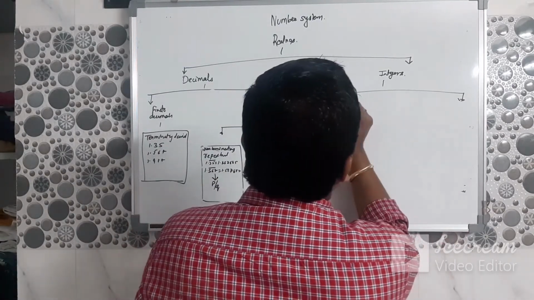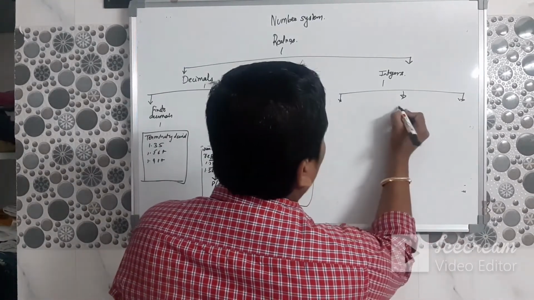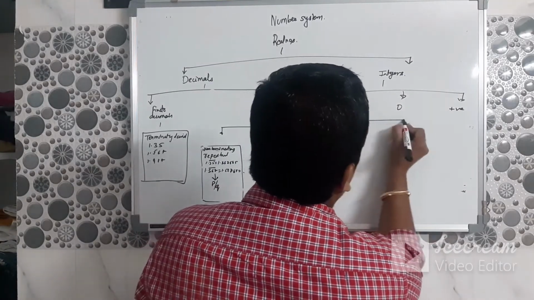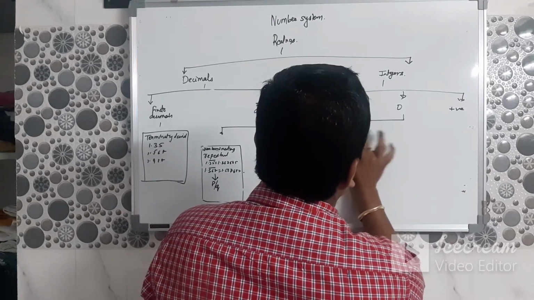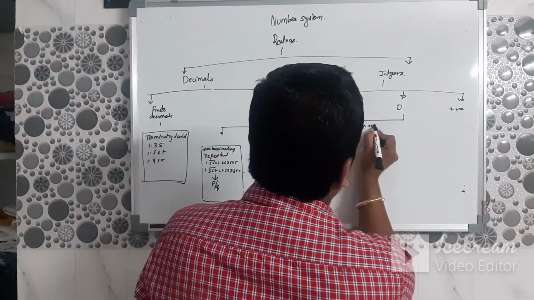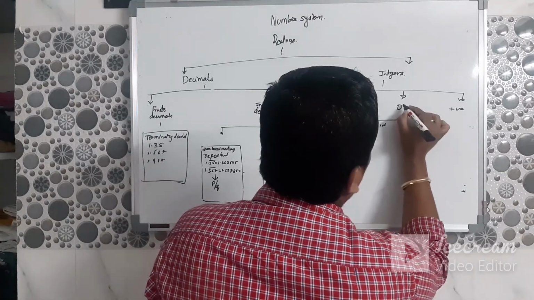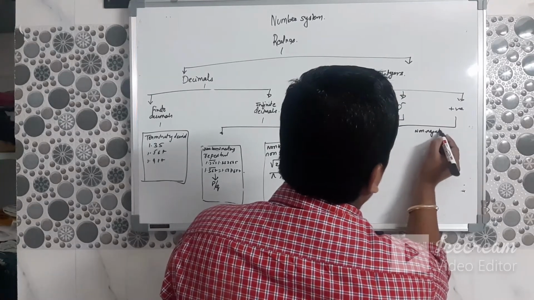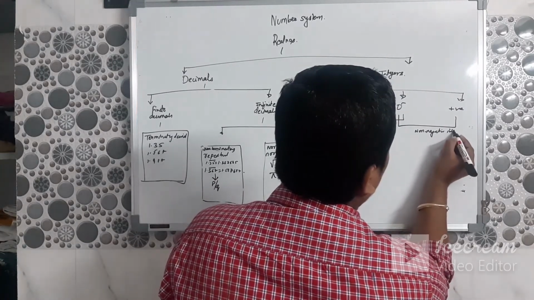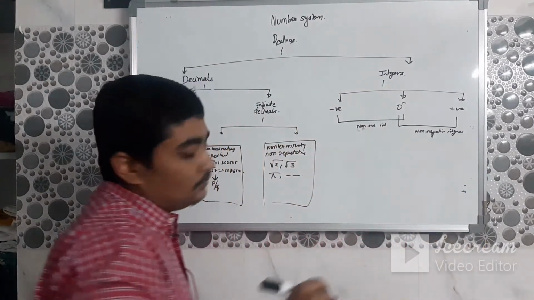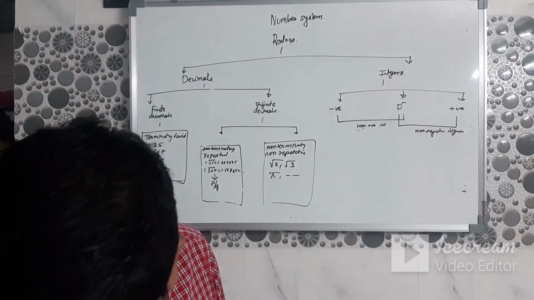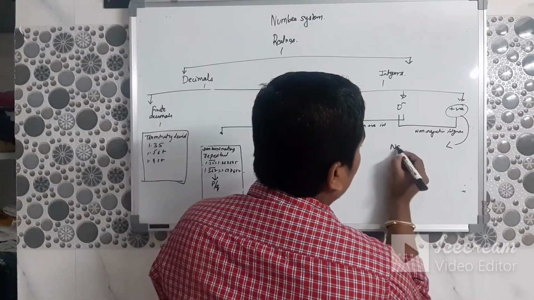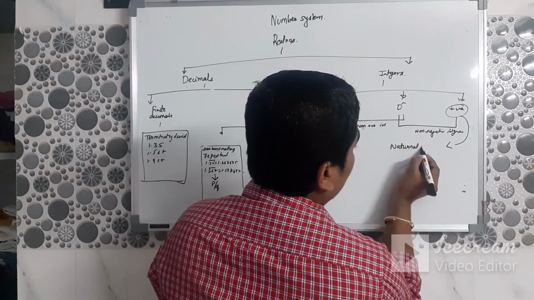In integers, we divide it into three forms: 0, negative, positive. When you combine these, you call them non-positive integers, and when you take these two, you call it non-negative integers. Also, positive numbers are called natural numbers.